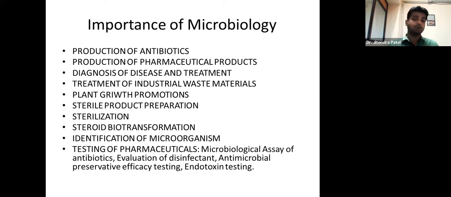Here, coming to the importance: the production of antibiotics, the production of pharmaceutical products, diagnosis of disease and treatment. Microorganisms can also be used in the treatment of industrial waste materials, and plant growth promotion can also be done, right? Sterile product preparation, the sterilization. So these are the important ones, right?